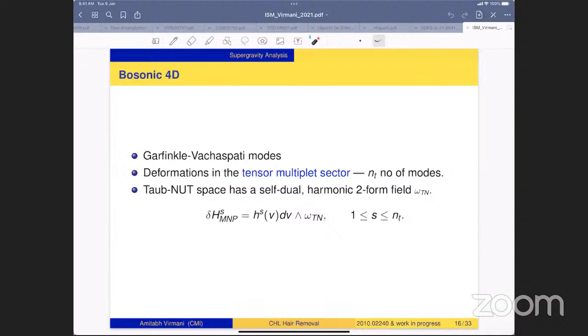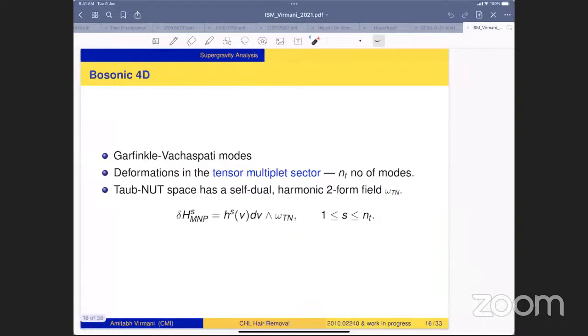Specifically, Taub-NUT space has a harmonic self-dual 2-form omega_Tn, and taking the wedge product of omega_Tn with dV, we can construct a deformation which belongs to the tensor multiplet sector, and this gives rise to N_T hair modes.